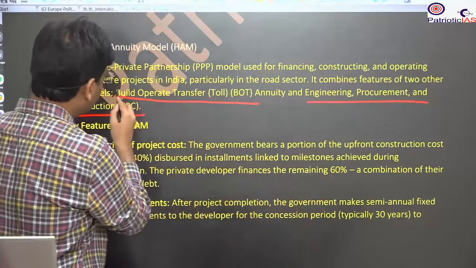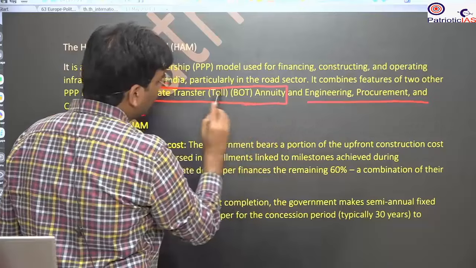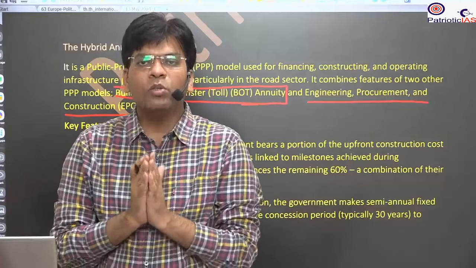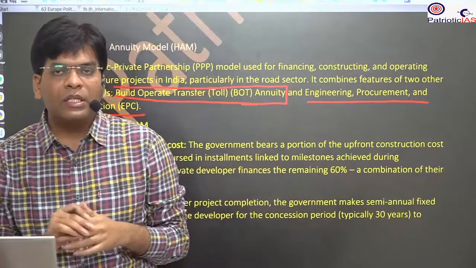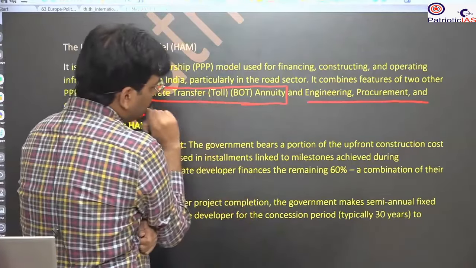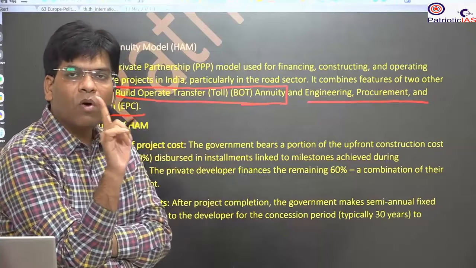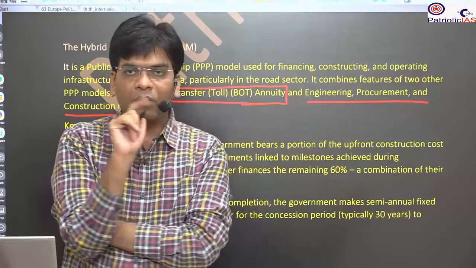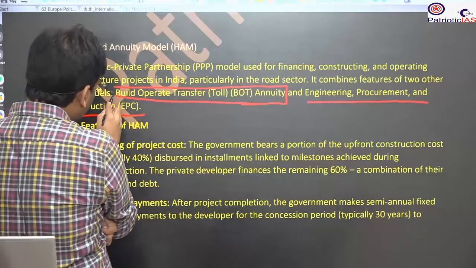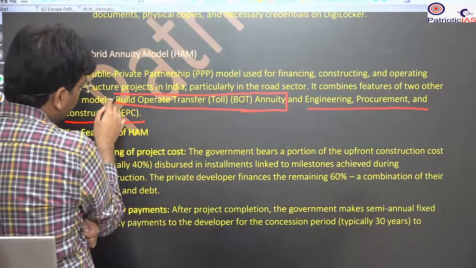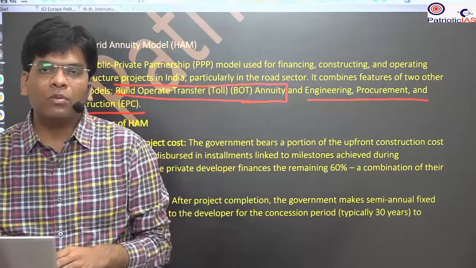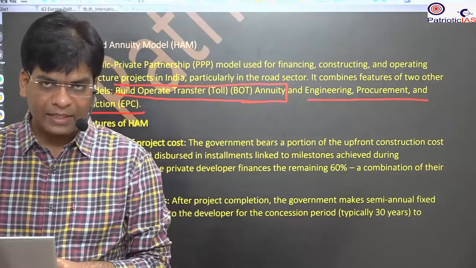For example, if you are going to construct something or do some project, you need money, you need expertise, you need engineering, you need the different types of clearance as well. In the build, operate, transfer system, the private player has to bring all the money. The government just provides the clearance and other things, but the money has to be from the private sector. This was not as successful because many a time the private players also lack some money. They want some money from the government as well.